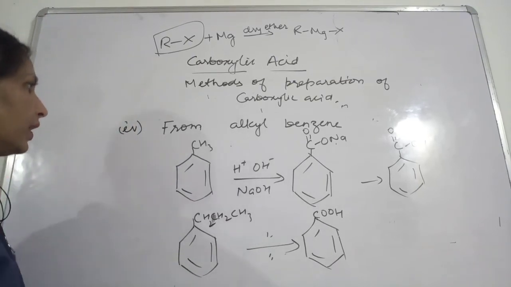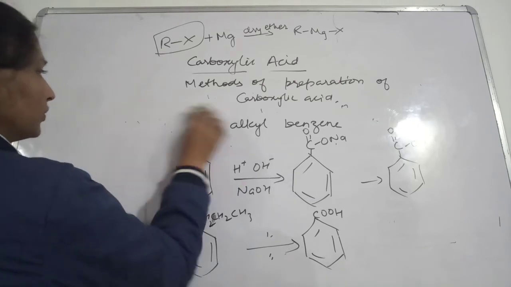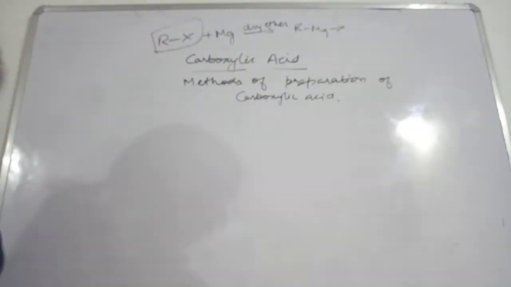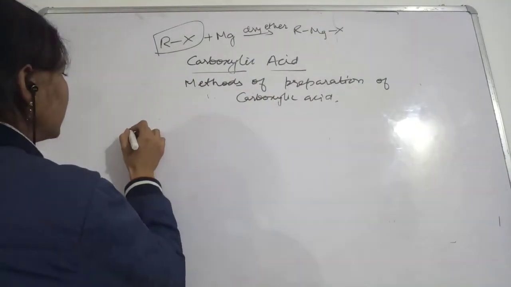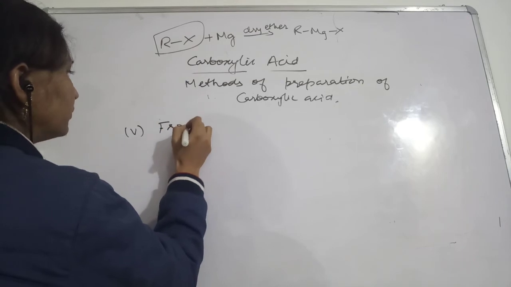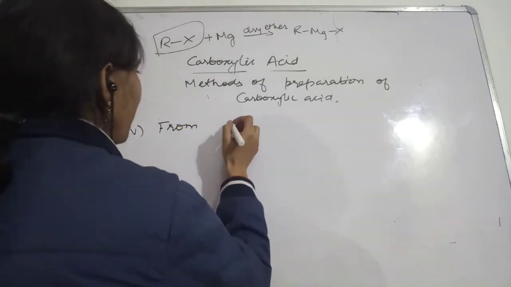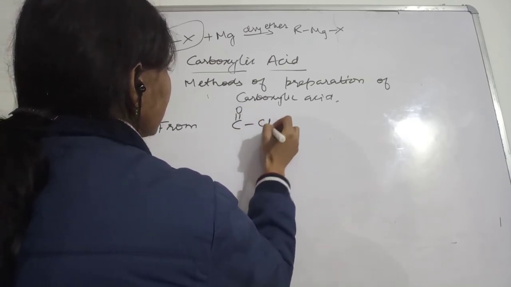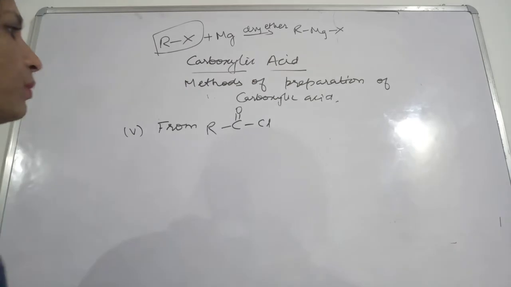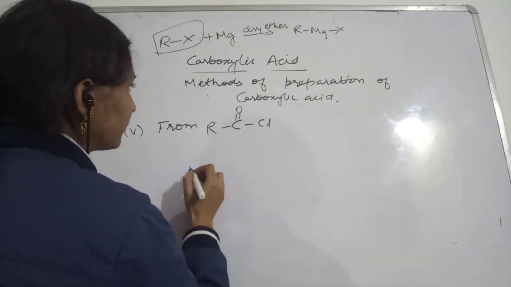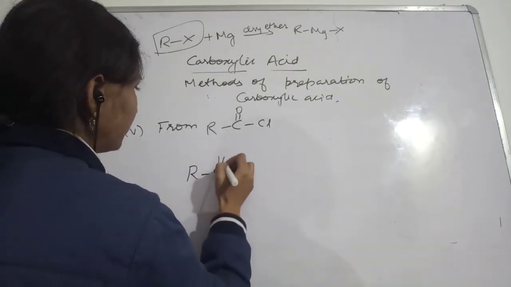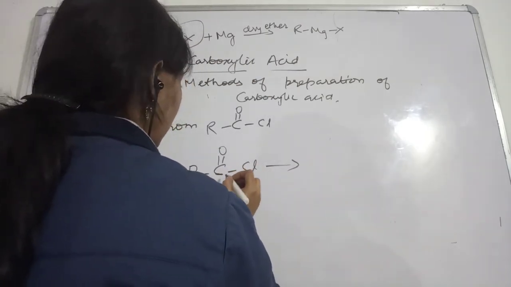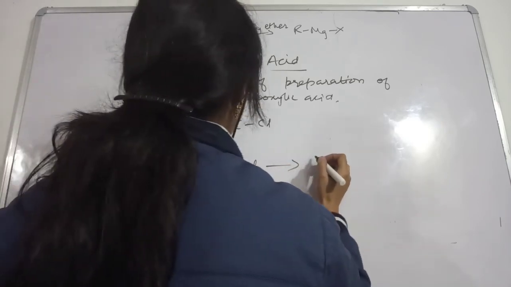Now next, the fifth method. What is that fifth method? From acyl chloride. See here, oxidation of this, hydrolysis.